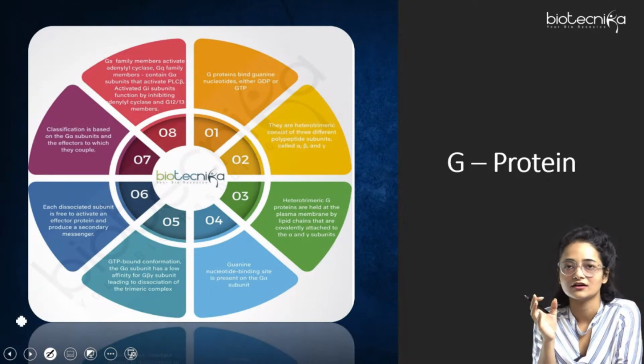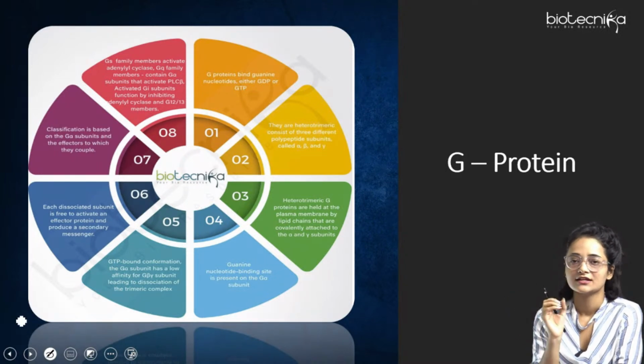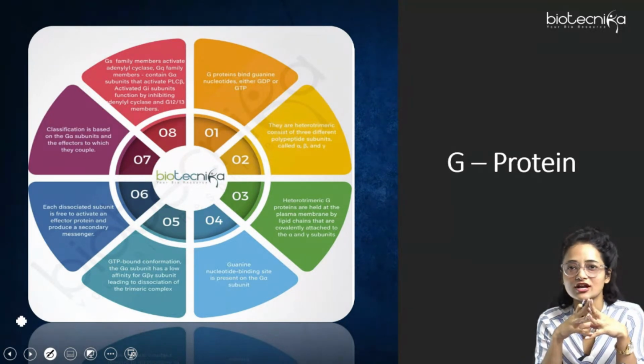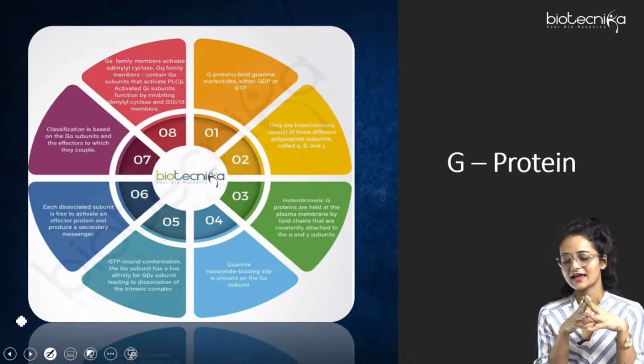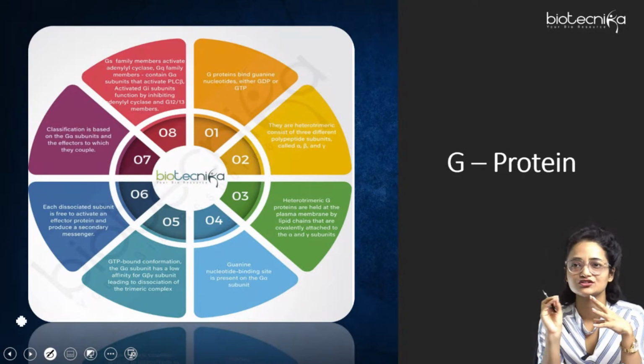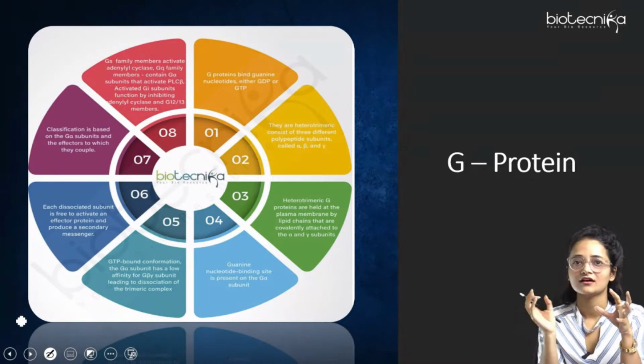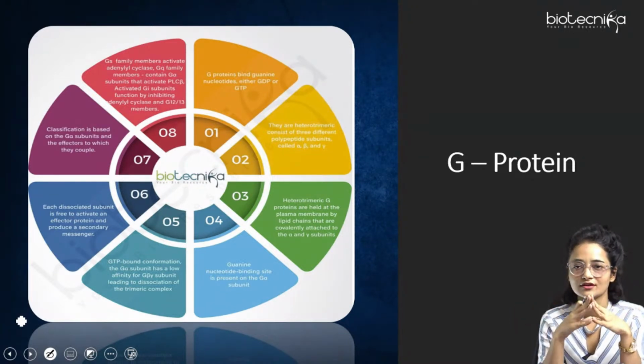Then comes the second definition. They are heterotrimeric, consisting of 3 different polypeptide subunits, alpha, beta, and gamma. So I've told you earlier, it is a trimeric protein consisting of 3 particular subunits, alpha, beta, and gamma, right? Then the other definition says that the heterotrimeric G proteins are held at the plasma membrane by the lipid chains that are covalently attached to the alpha and gamma subunits, right? So the G protein, which is held at the plasma membrane, is attached to the lipid chain, and it is attached to the alpha and gamma subunits through the covalent bonds, right?